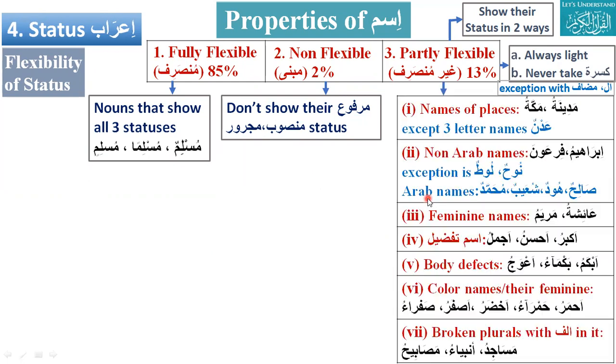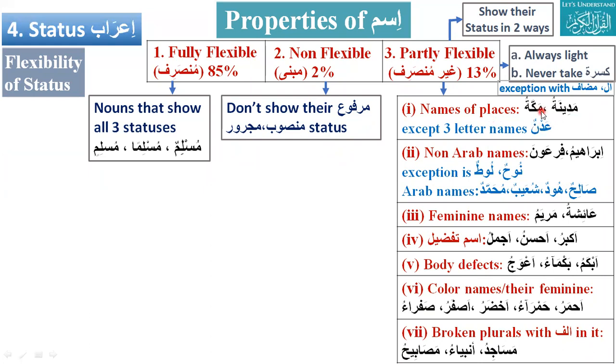Then we have partially flexible, ghair munsarif. Partially flexible means they will have two forms: first is all three forms, second is only one form, that is non-flexible, mabni. Partially flexible has two names. First is name of places.